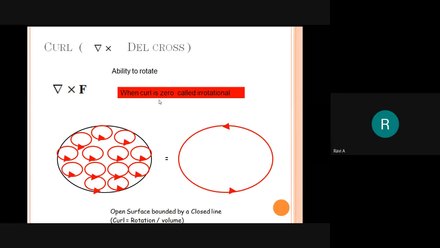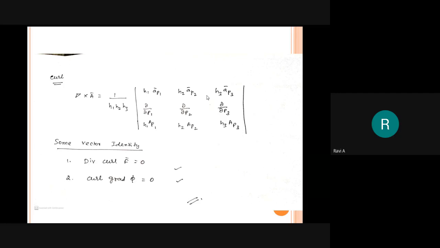We can call it irrotational. It is called an irrotational vector. Now this is the basic formula for curl. I asked you to write the expanded equation, so you practice that.